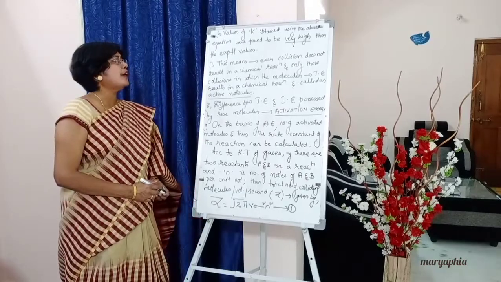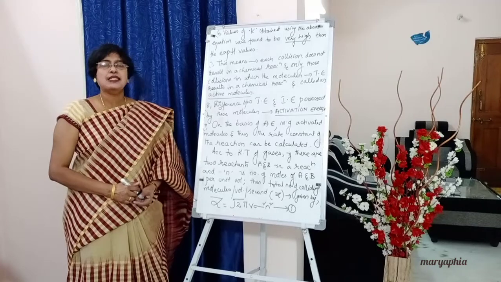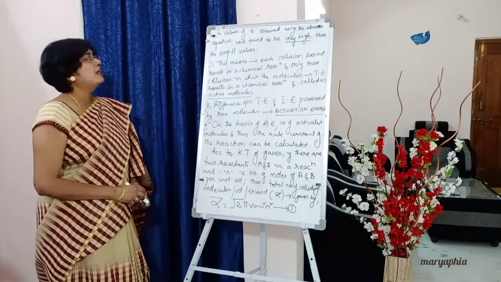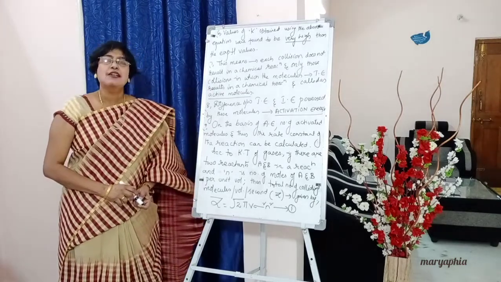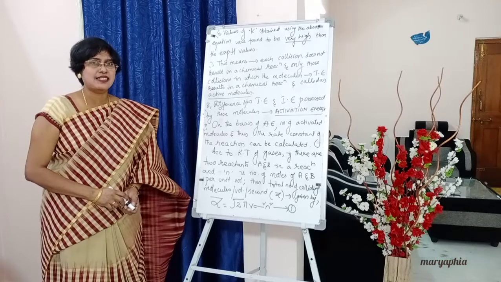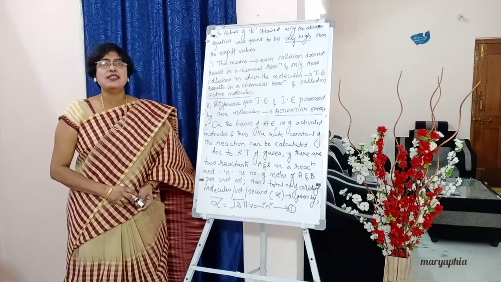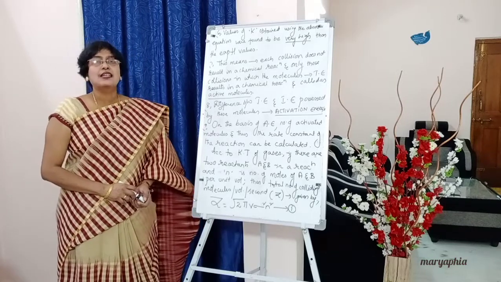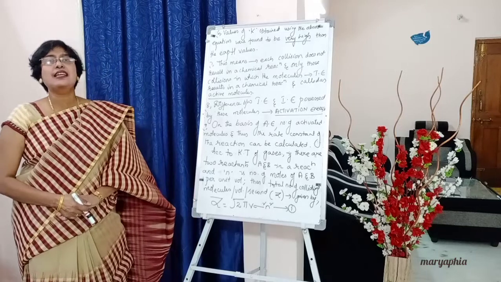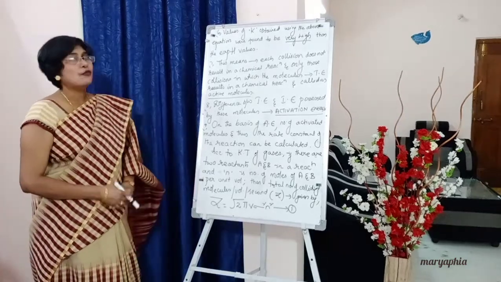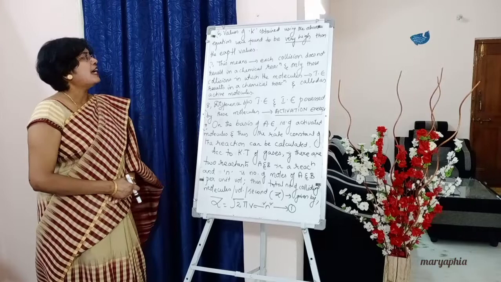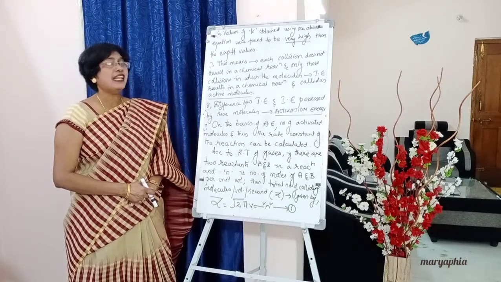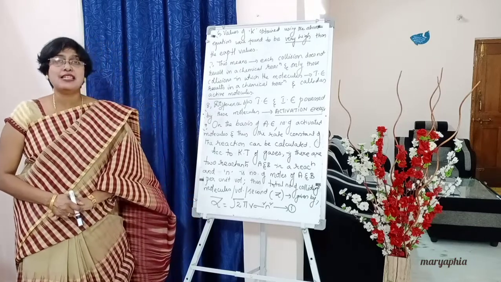Next point students, point number 6. Values of K obtained from the above equation. We have just seen how to calculate the rate constant when each collision results in a chemical reaction. Suppose we calculate K using that formula, what was observed? Values of K obtained using the above equation were found to be very high compared to the experimental values.